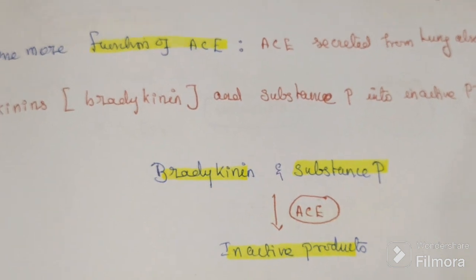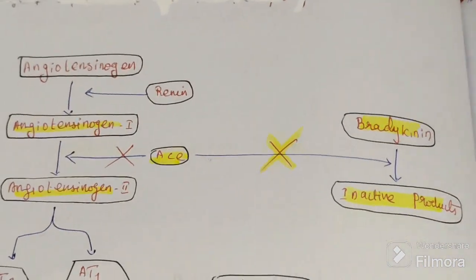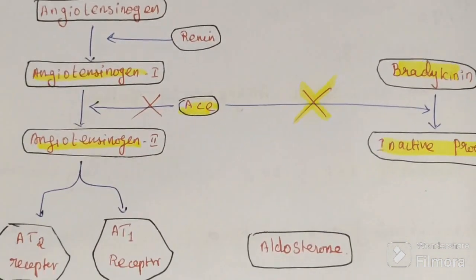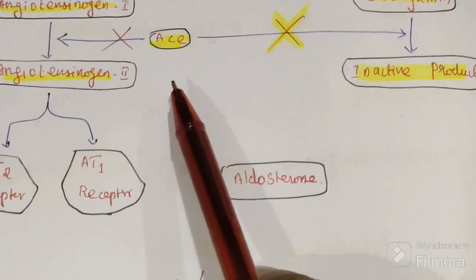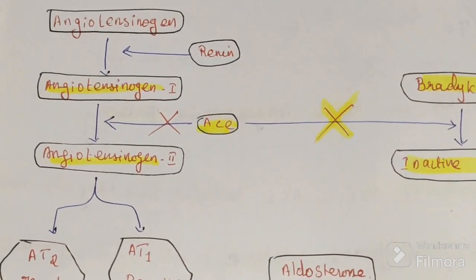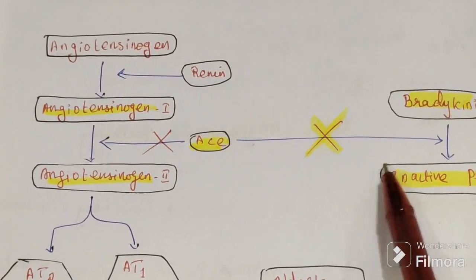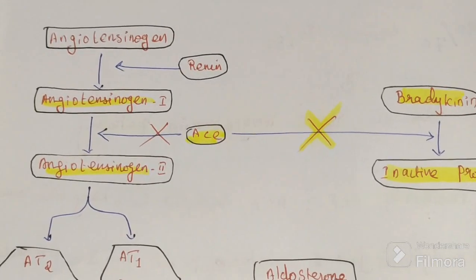Up to this is the normal physiology. See this diagram: ACE, angiotensin converting enzyme, see this role and see this role. This is the normal physiology.